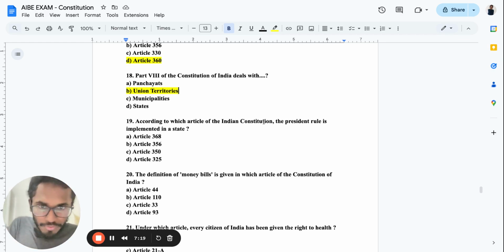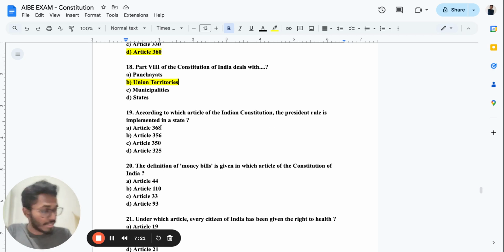According to which article of Indian Constitution the President's rule may be implemented? So this is very simple. Again, this is a Bare Act based question. Pause the video, go to your index page, look at these four answers and tell me which is the right one. It is Article 356. Okay, it is Article 356.